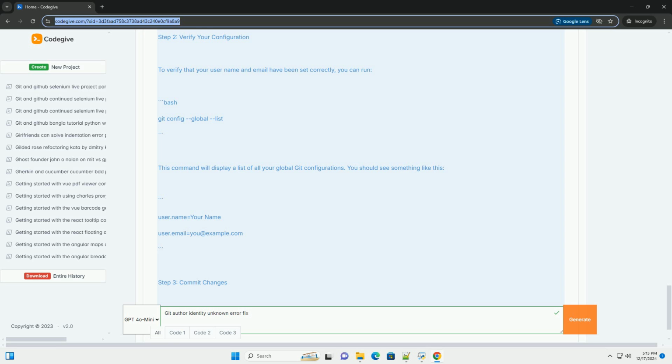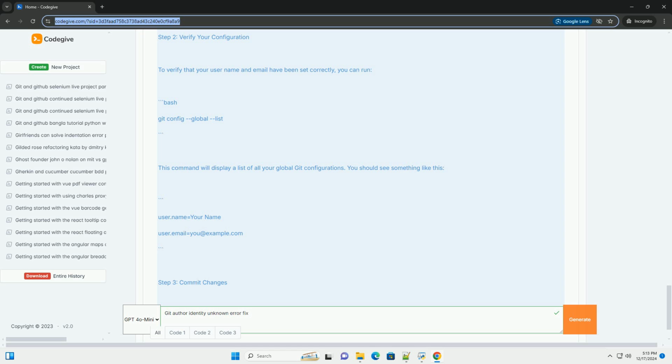Conclusion. Setting your Git author identity is essential for managing your commits effectively. By following the steps outlined above, you should be able to resolve the author identity unknown error and continue working with Git seamlessly.